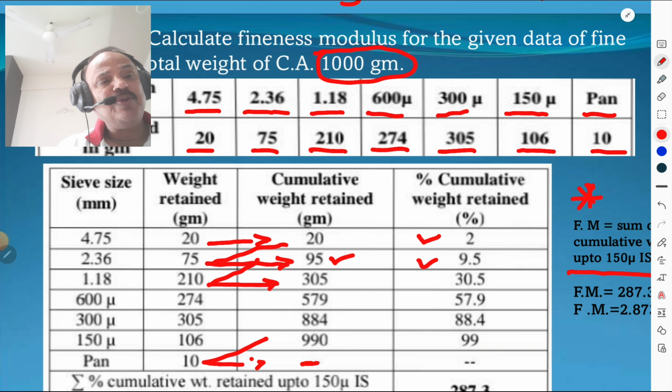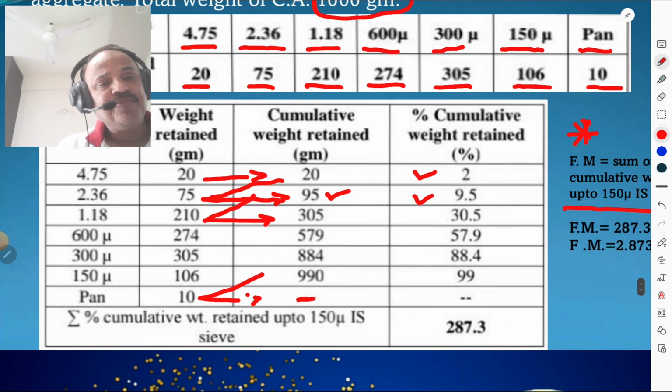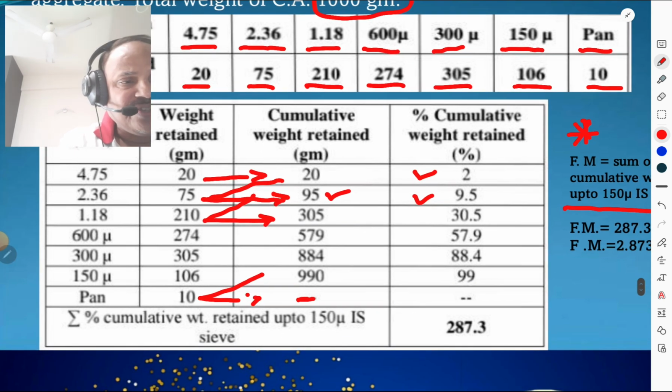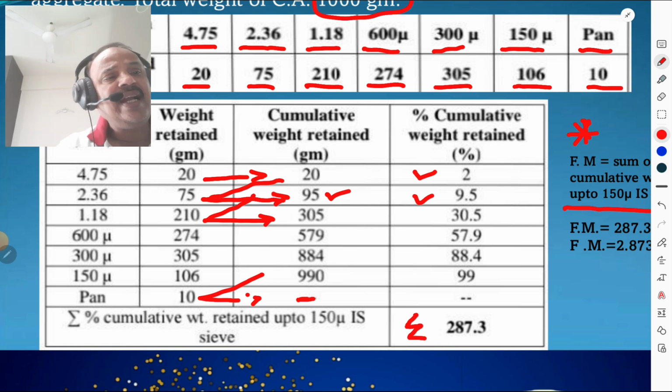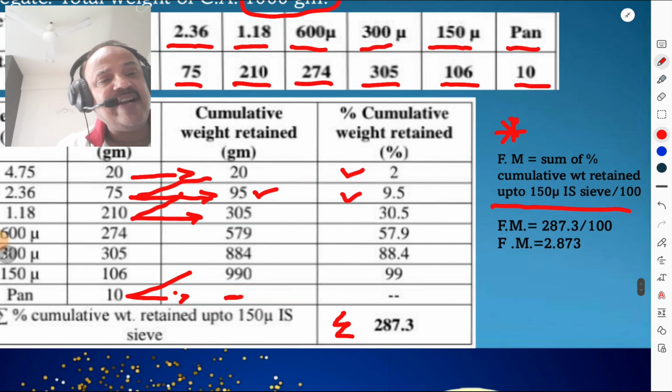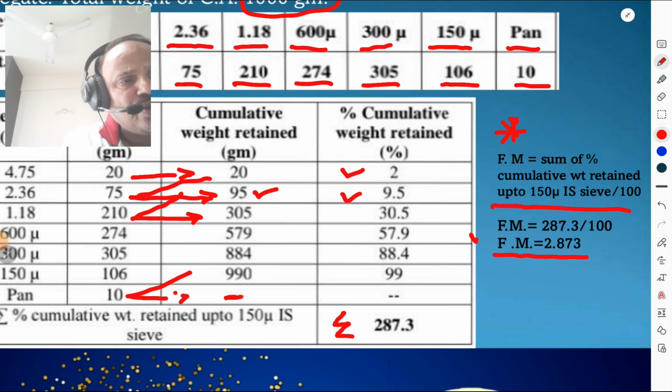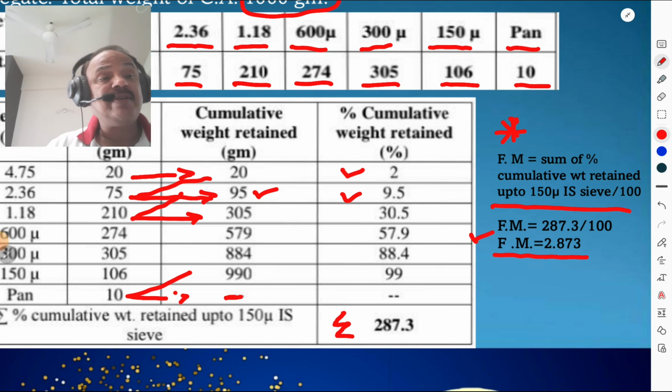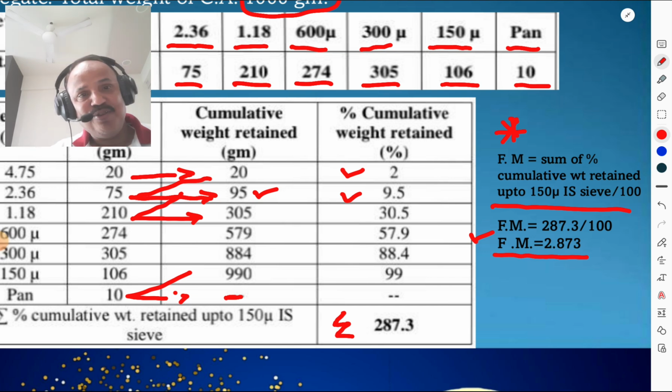Accordingly, the percentage cumulative weight retained is calculated, and we have to make the summation of that and divide it by 100. 287.3 divided by 100, we get the fineness modulus of that particular fine aggregate as 2.87. It ranges between 2.5 to 3, so it is a good one.